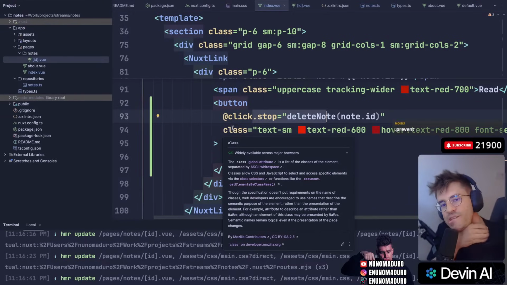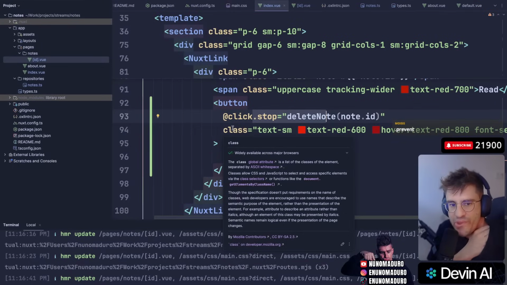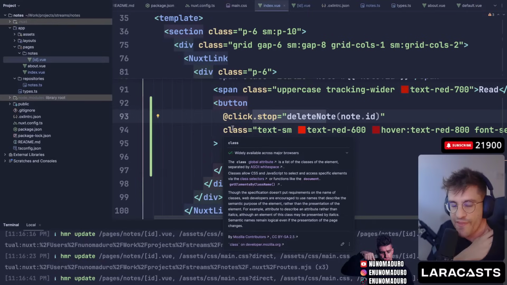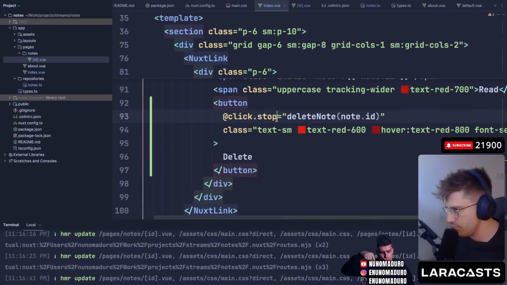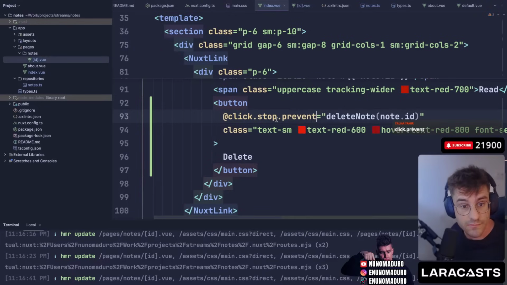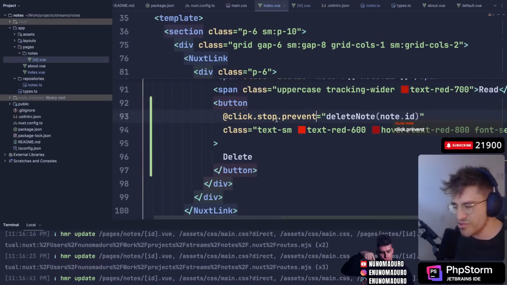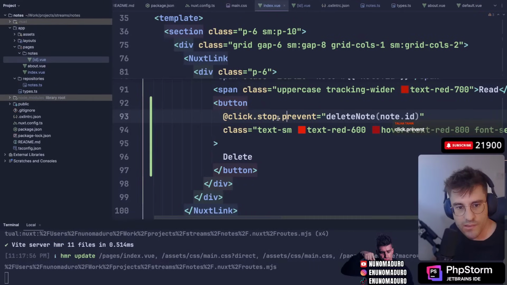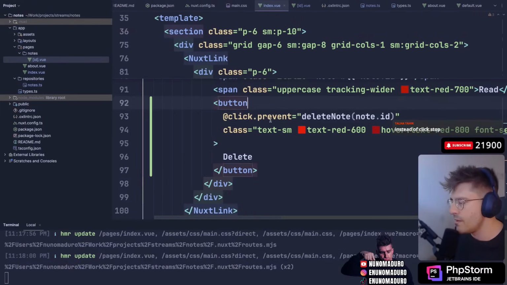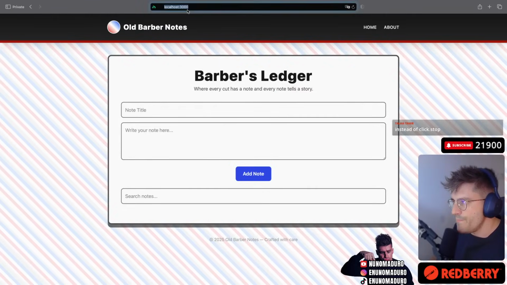Yeah, basically we are using the on mount because the window object is not available on the server side, which is something that happens when you run npm run dev apparently. Someone is saying to use a dot prevent. Okay. You mean right here? Click stop prevent or just click stop? Or just click prevent? I'm gonna try this. And oh, instead of click stop. Okay, thank you. Okay, let's try this. Done. Okay, so hello chat.